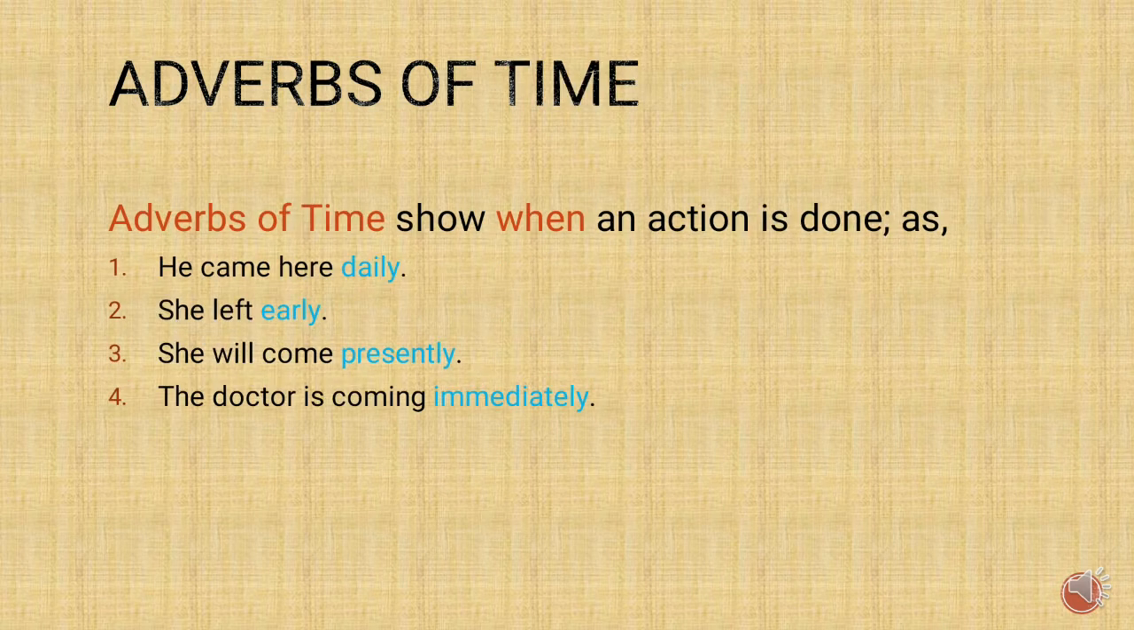Next kind of adverb we will see, that is adverbs of time. Adverbs of time show when an action is done. Okay, children, let us see the first example. He came here daily. So when did he come? He came daily. She left early. Early is an adverb of time.